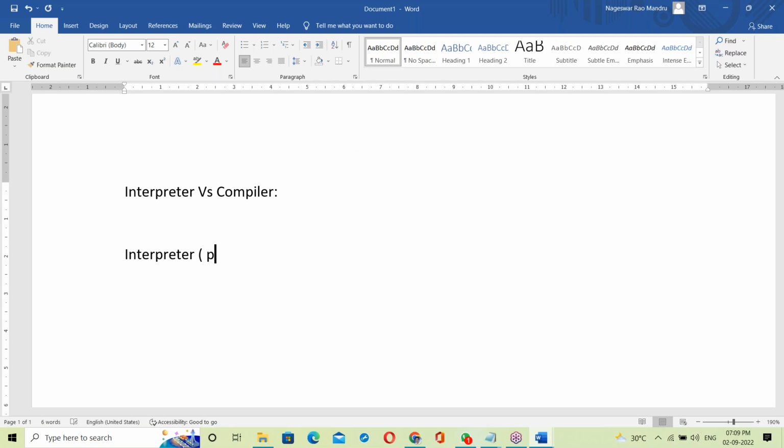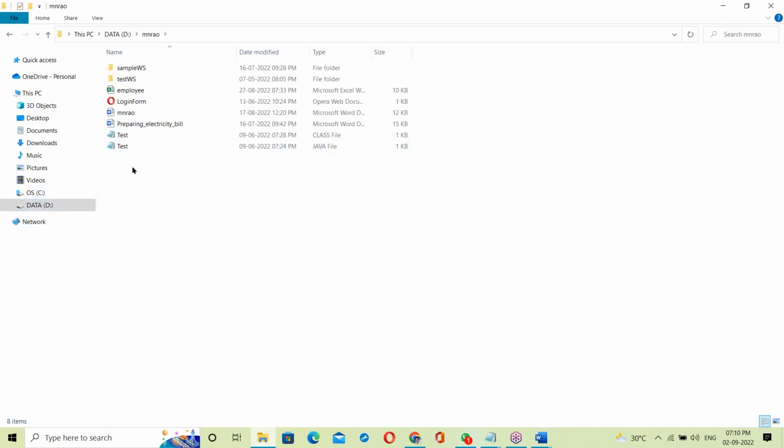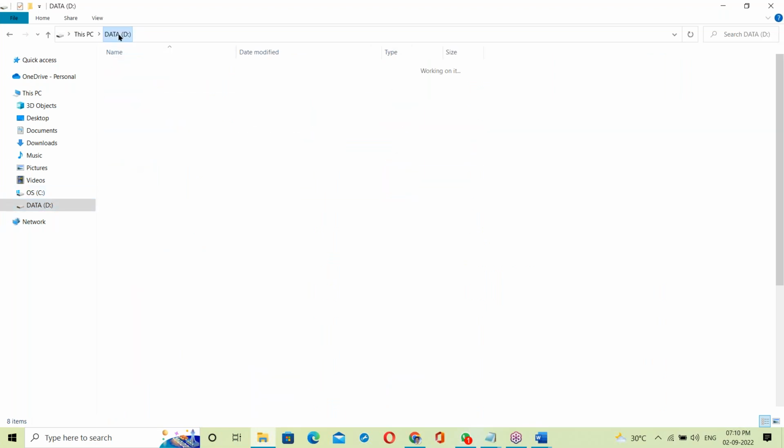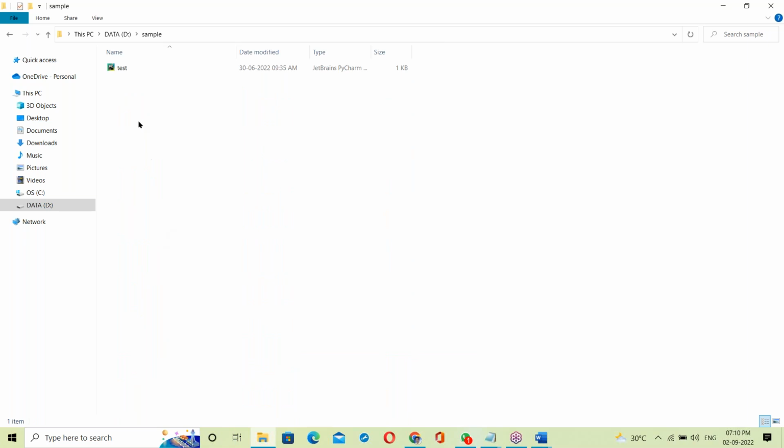For the interpreter, let us take some Python script. Python is an interpreter-based language. Suppose a file test.py in a sample folder on the D drive.